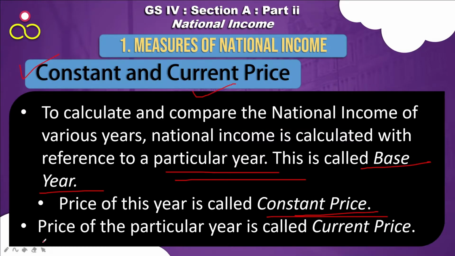Now you want to calculate between 2007-8 and 2008-9. So whatever is the price in 2007-8, that is the current price, is what we say current price of 2007-8. 2008-9, what is the current price of 2008-9.